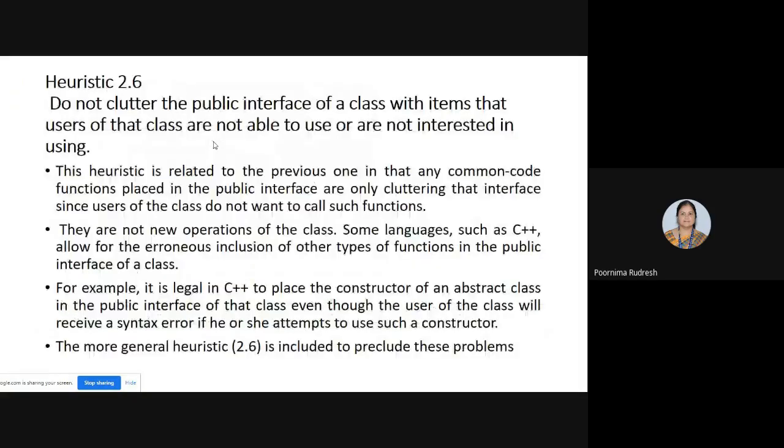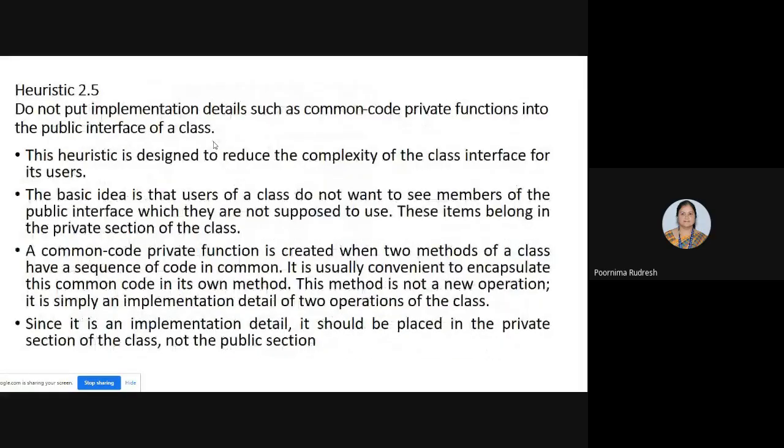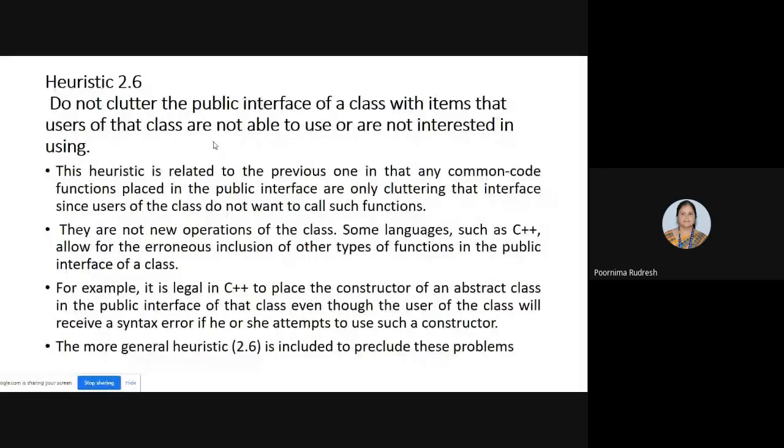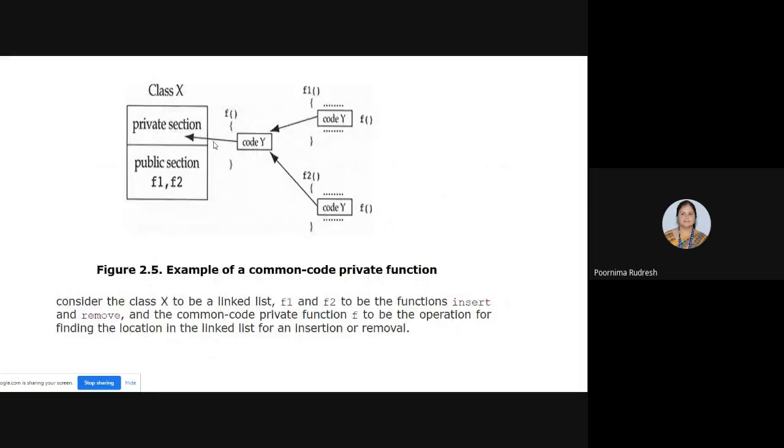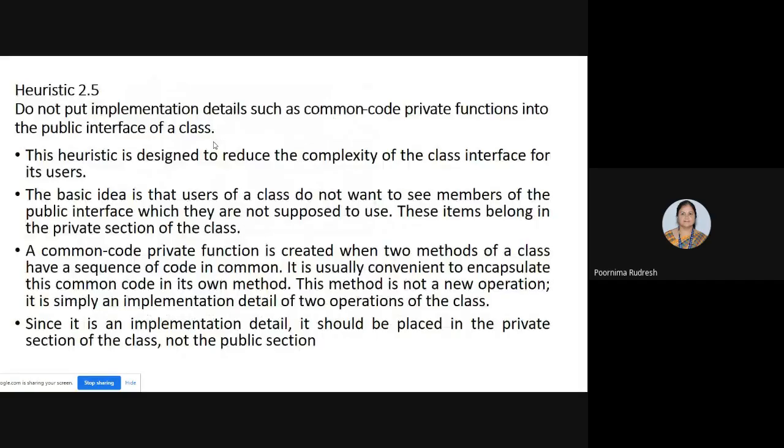The next one is heuristic 2.6, and this says that do not clutter the public interface of a class with items that users of that class are not able to use, are not interested in using. So just like whatever we studied in heuristic 2.5, it is just like that, right?